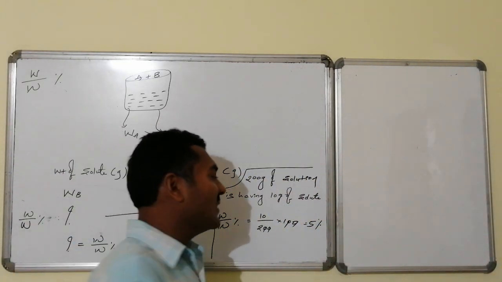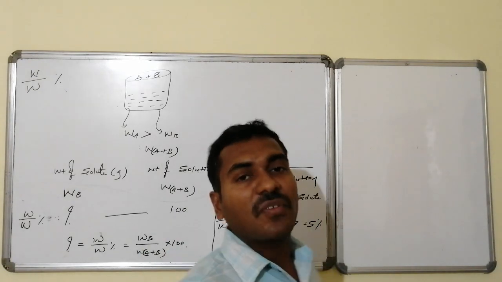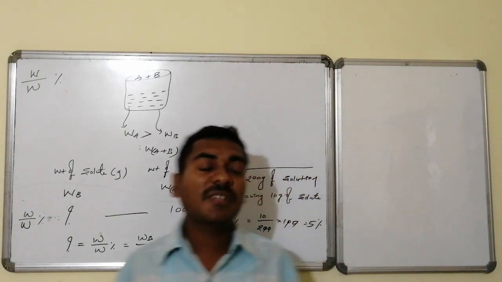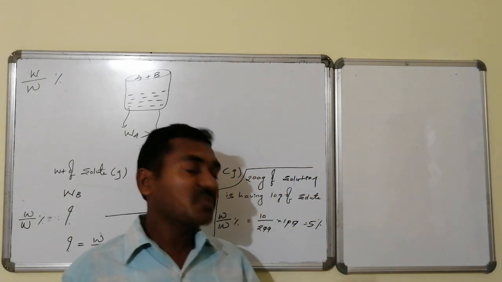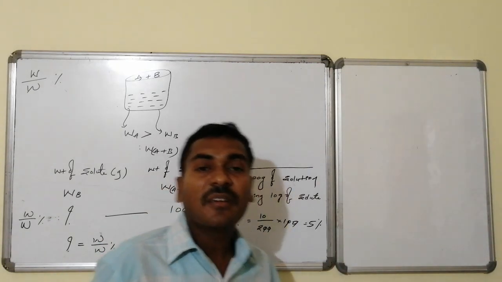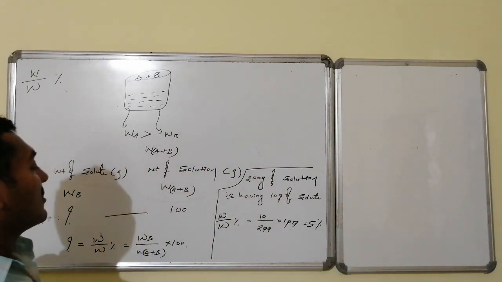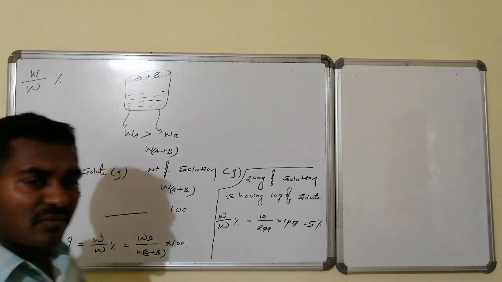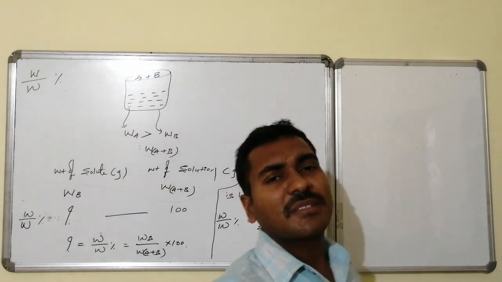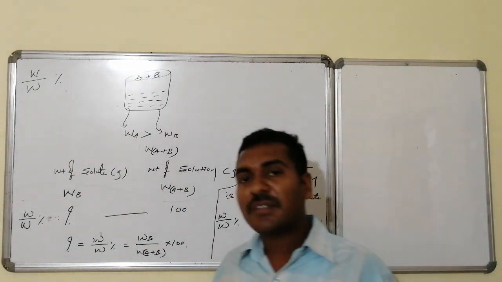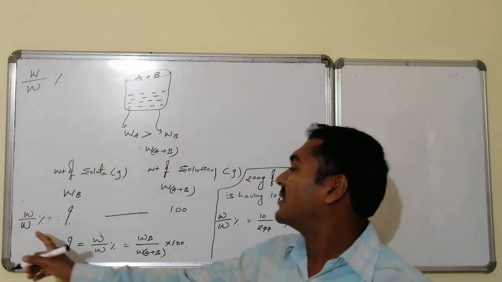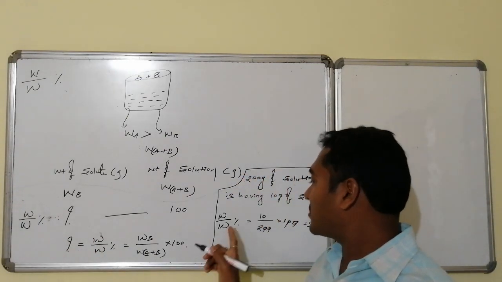Thus mathematically it gives the information that for every 100 grams of solution, there are 5 grams of solute and the remaining 95 grams is the weight percentage of the solvent. Generally it is applied for the weight percentage of the solute. In some cases the weight percentage of solvent is also used. Then this will become weight by weight percentage of solute.